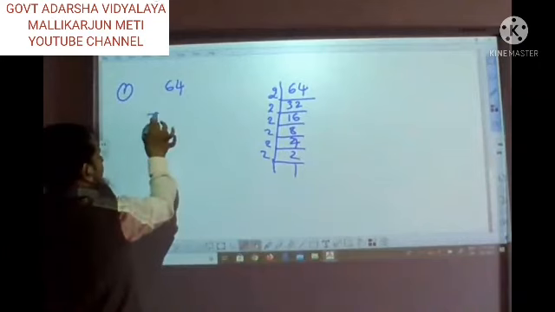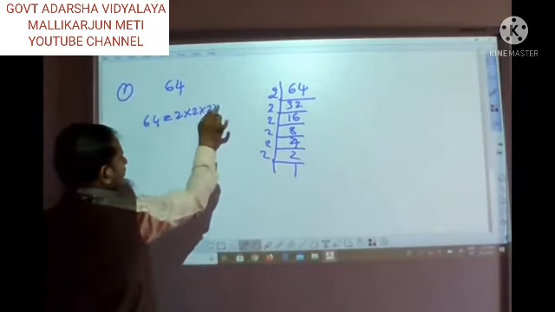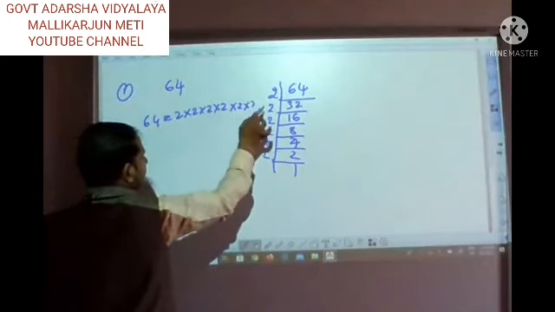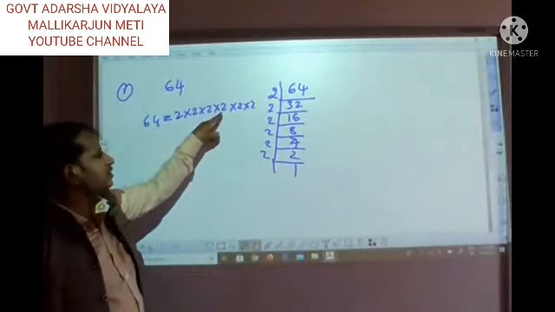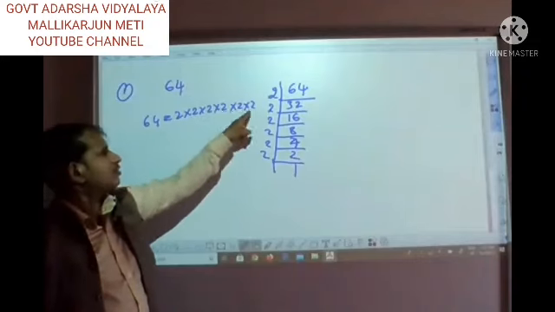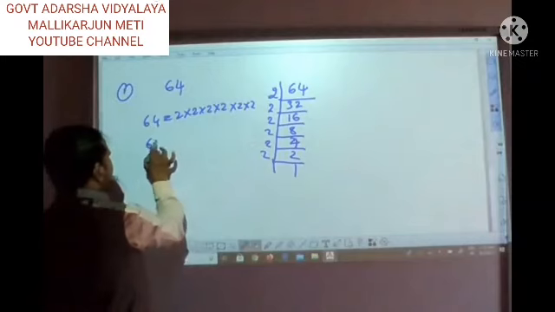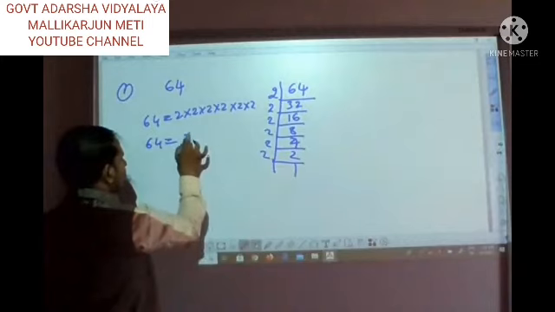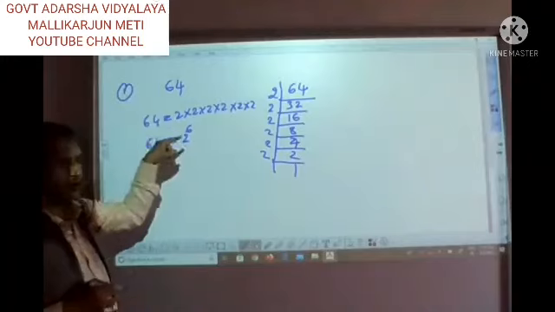64 is equal to 2 into 2 into 2 into 2 into 2 into 2. How many times is 2 there? Is it 6 times? Observe, note: 2 2s are 4, 4 2s are 8, 8 2s are 16, 16 2s are 32, 32 2s are 64. How many times 2 is multiplied? 6 times. So 2 raised to 6. We can write this 64 as 2 raised to 6.